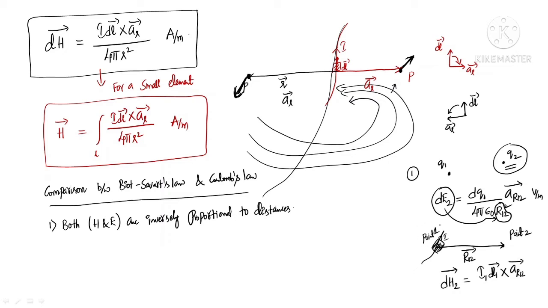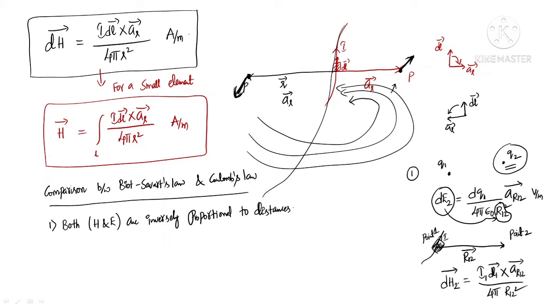Differential element is available at point 1, point of interest is available at point 2. So the unit vector that joins these two is AR12 bar, divided by 4 pi R12 square.